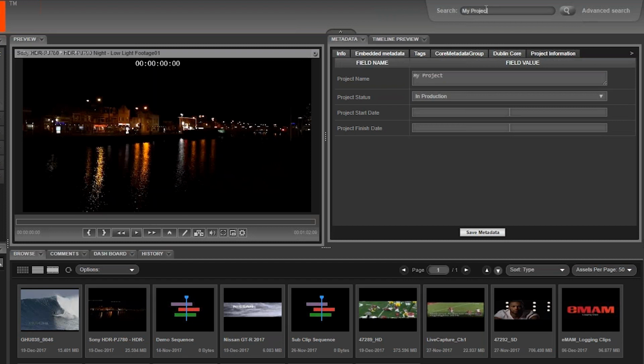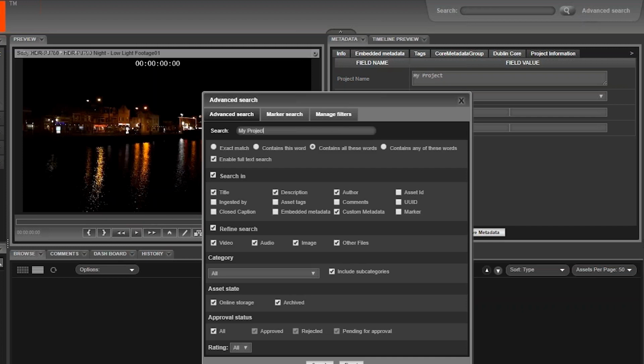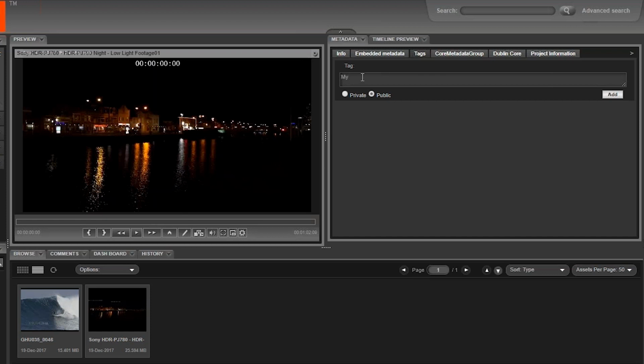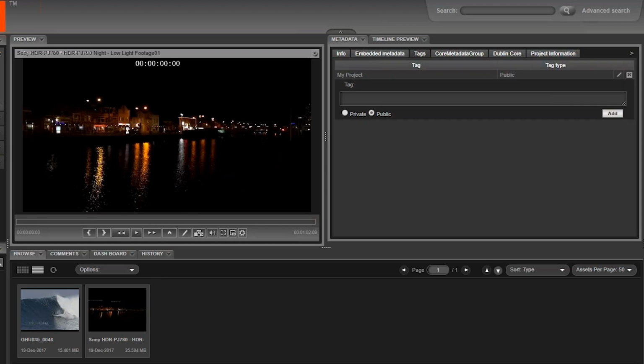Using the Quick Search and Advanced Search, you can now find assets based on the keywords or phrases you applied to each asset. You can add tags to each asset during the ingest process and within the eMAM Director interface.